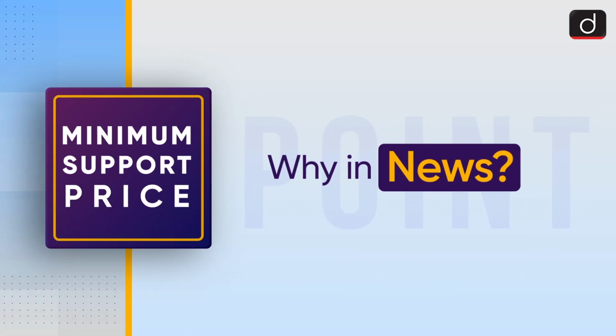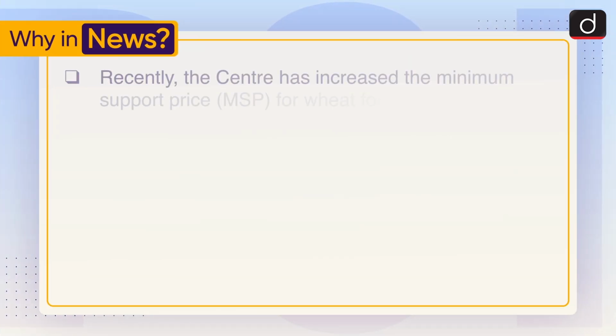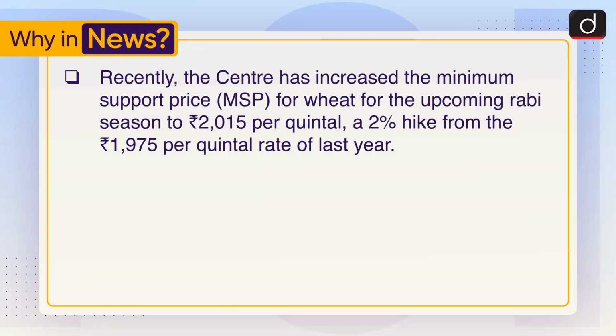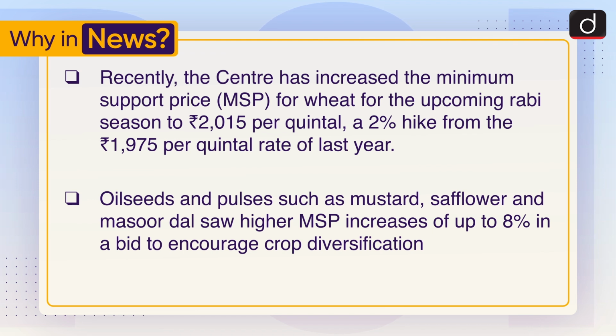So first of all, we'll see why this is in the news. Recently, the centre has increased the minimum support price or MSP for wheat for the upcoming Rabi season to 2015 rupees per quintal, a 2% hike from the 1975 rupees per quintal rate of last year. Oilseeds and pulses such as mustard, safflower and masoor dal saw higher MSP increases of up to 8% in a bid to encourage crop diversification.